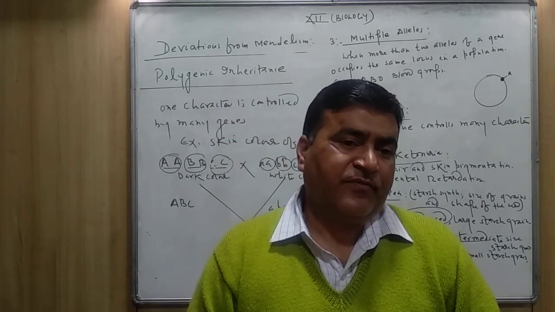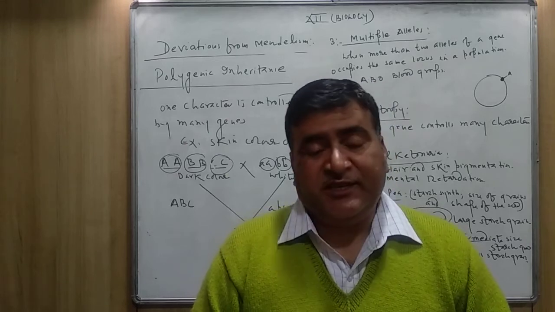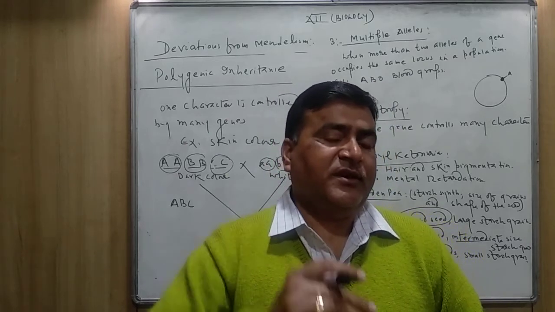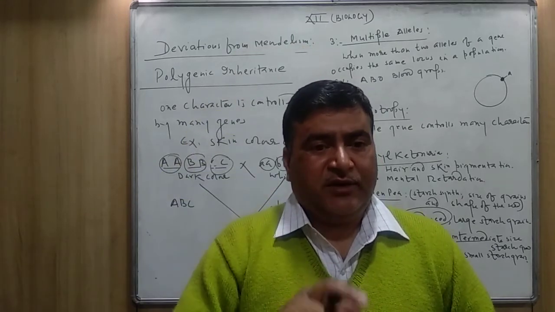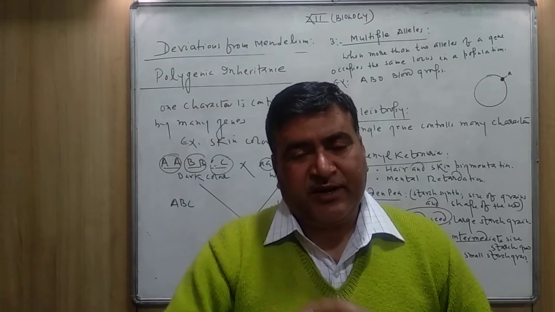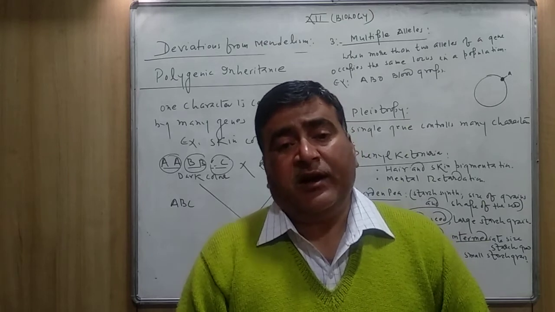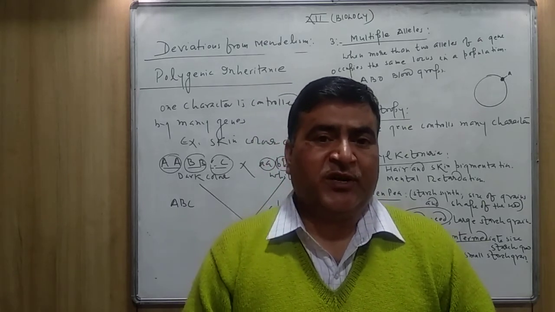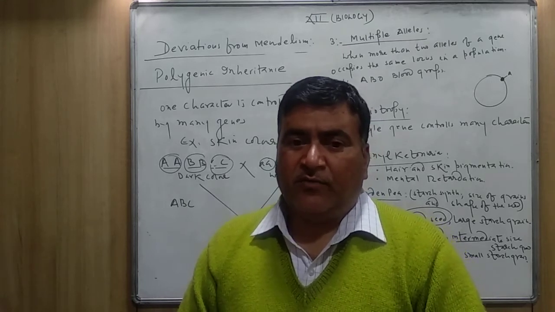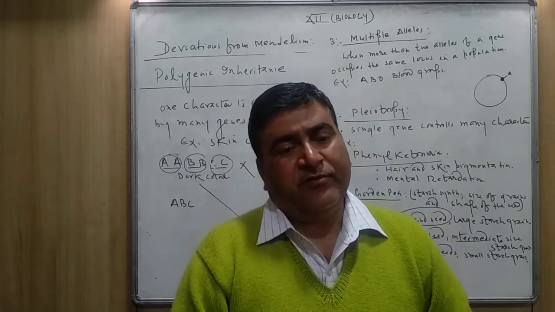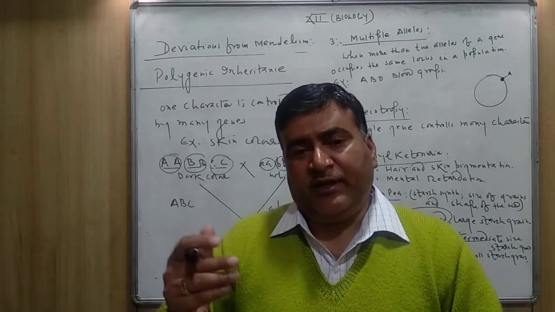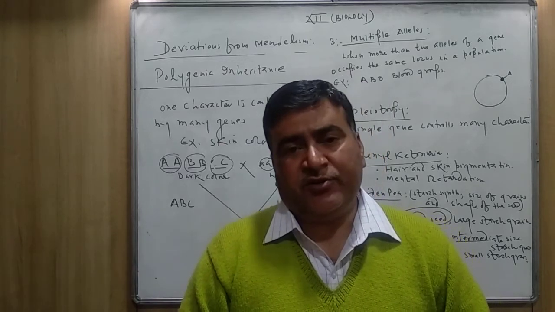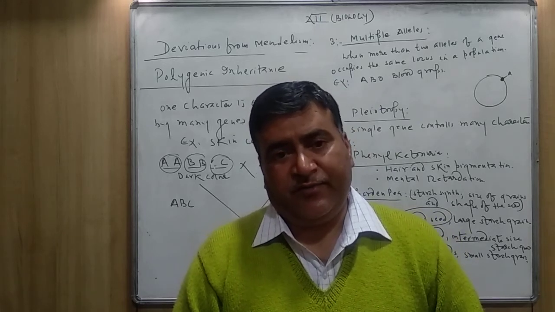In human height, you can see some individuals are very tall, some are dwarf, some are intermediate, and the height of the individual is also controlled by more than two, even 2, 3 or many genes.